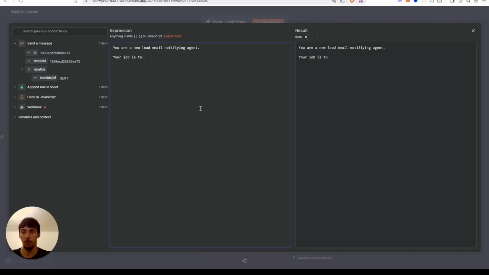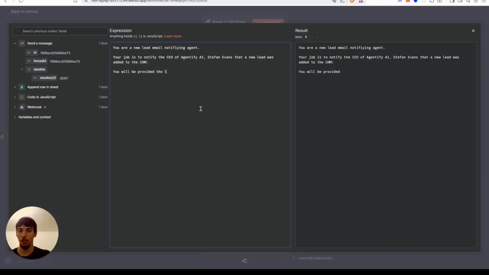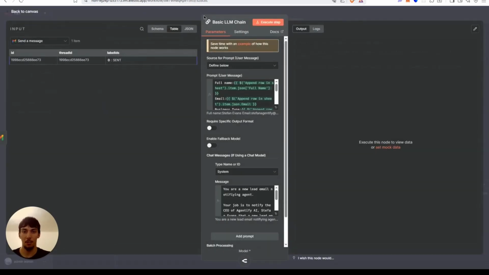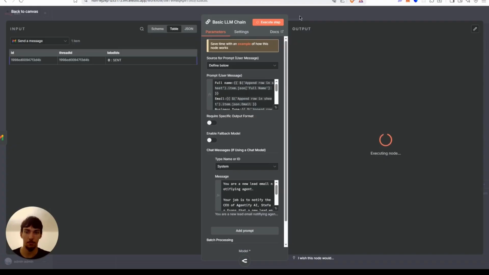Your job is to notify the CEO of Agentify AI, Stephen Evans, that a new lead was added to the CRM. You will be provided the lead's information and craft an email based off of that. I think this is a pretty good prompt, so let's see what kind of email it makes.